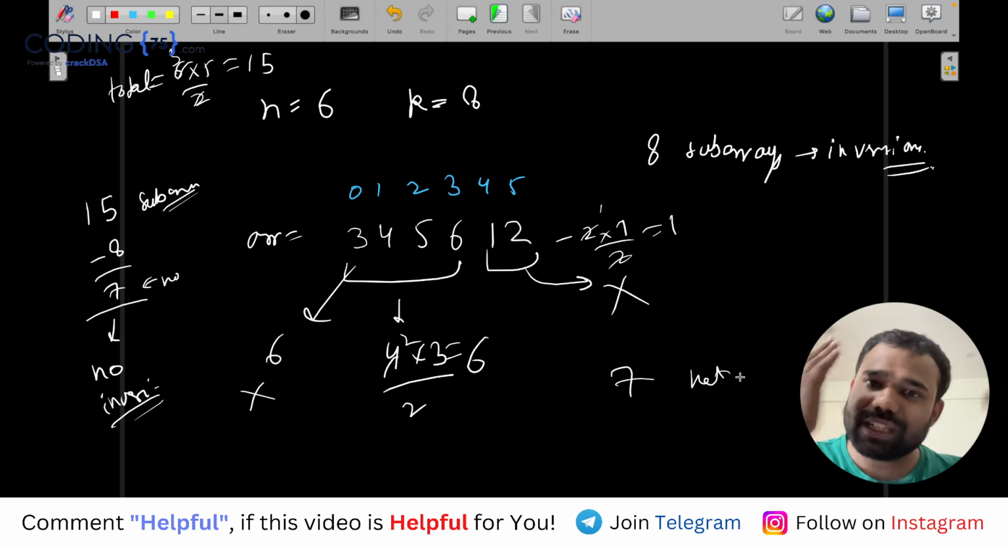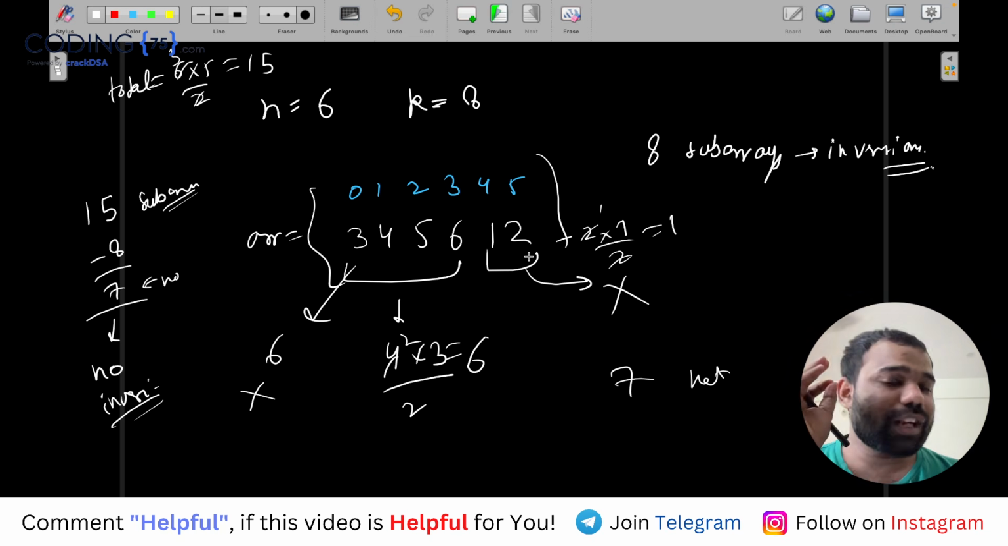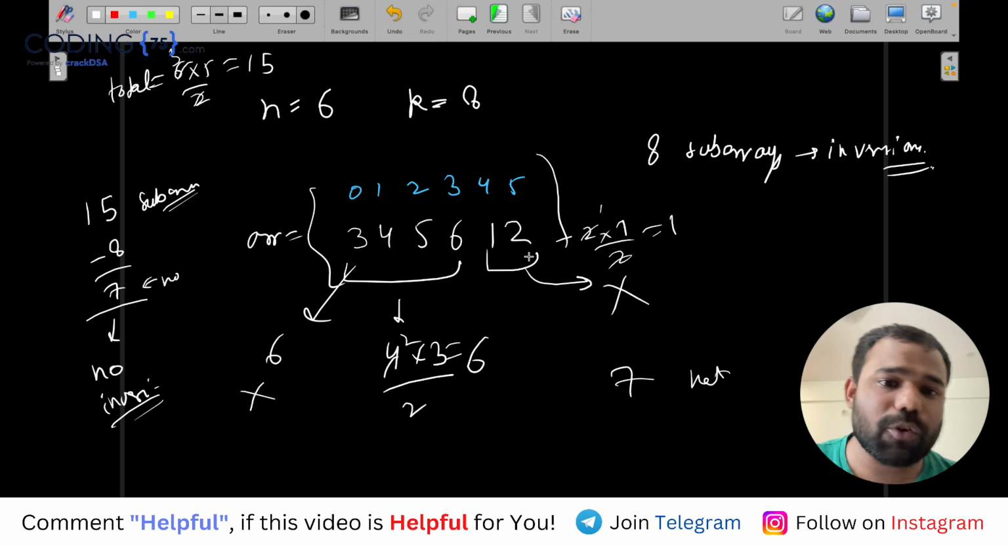So if there are total 15 subarrays, 7 do not have any inversion, means remaining 8 have inversion. That is why this is the right answer. So you understood what I thought at the time. So you will say, Abhinav, how you thought of this thing.